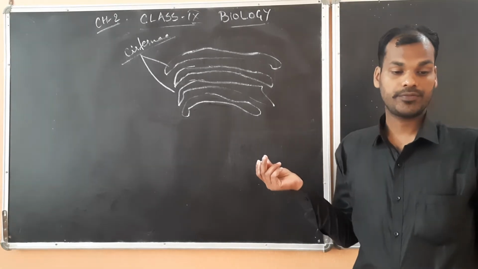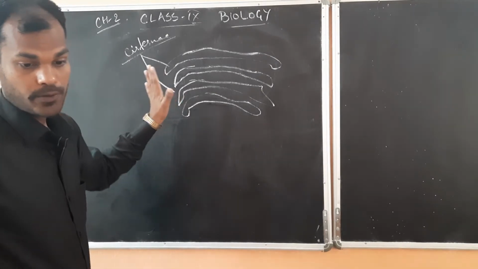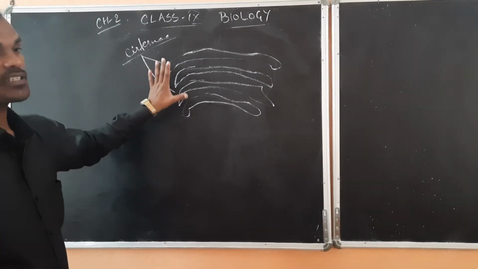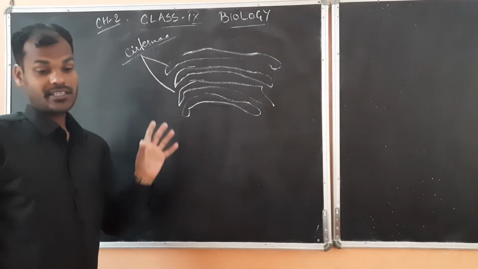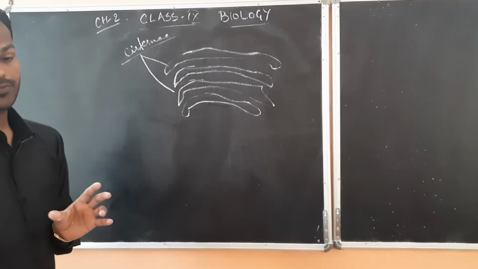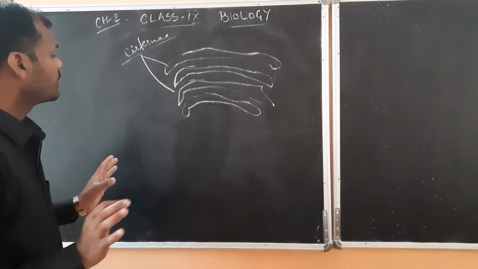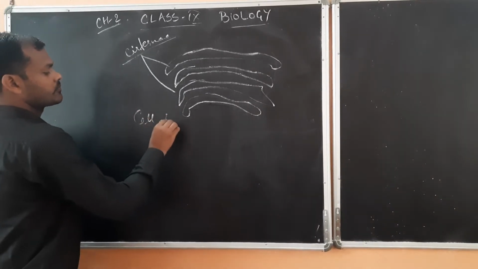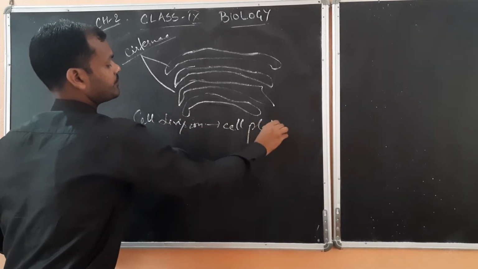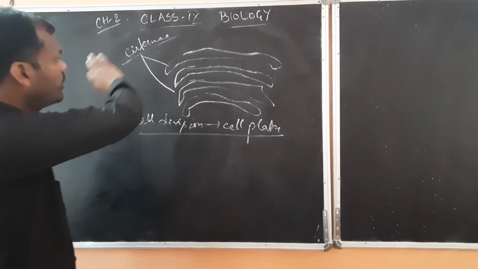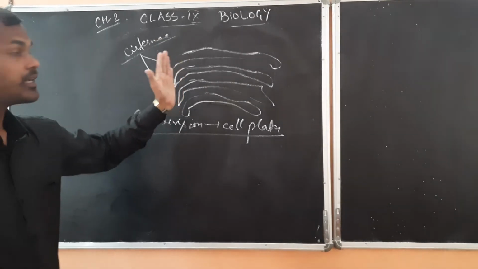It has a large number of interconnected subunits that are called cisternae. It helps in the synthesis of polysaccharides, lipids, and some other materials, and at the same time helps in the formation of cell plates during cell division. So this is all about another cell organelle, your Golgi body.